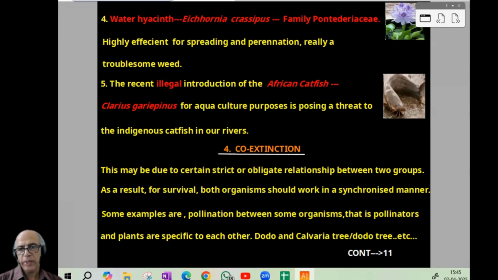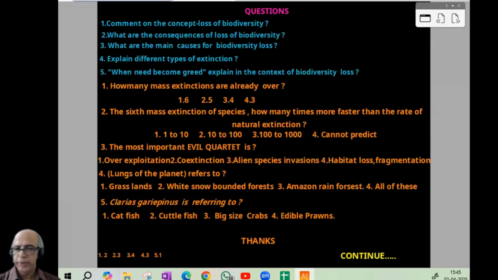Now co-extinction: when one species goes extinct, without doubt other closely related organisms or species will also be affected. It may be plant and animal, or pollinator and plant. That way it will be affected. Co-extinction example: dodo and Calvaria. After that, 5 theory questions and 5 NEET model questions with the key.